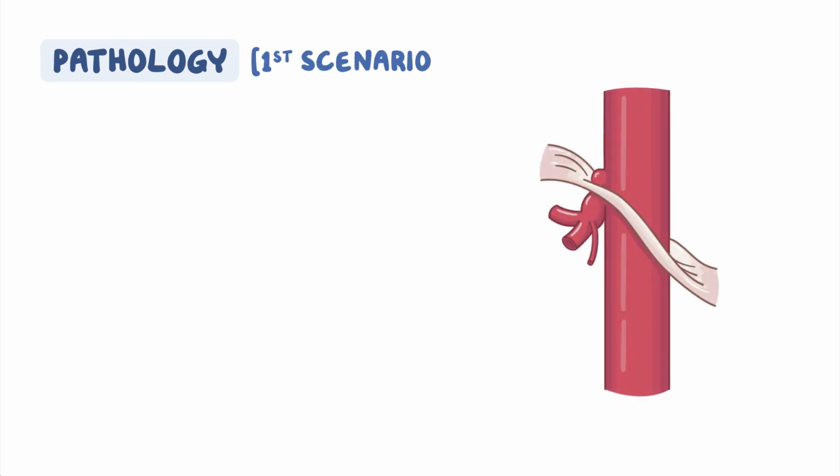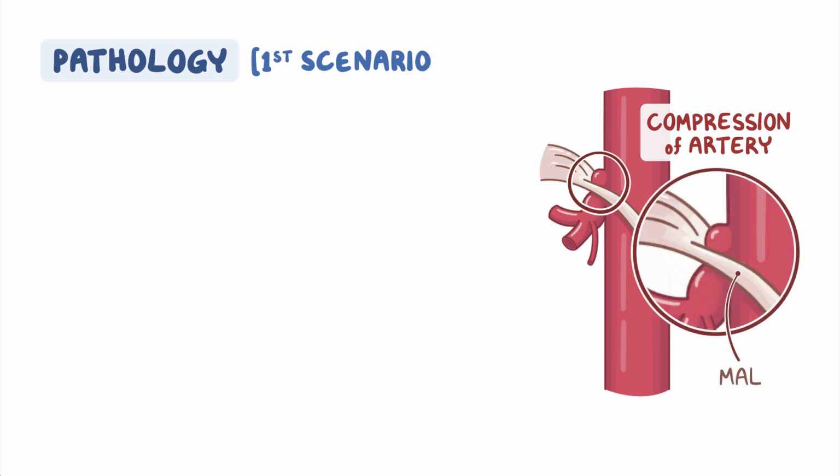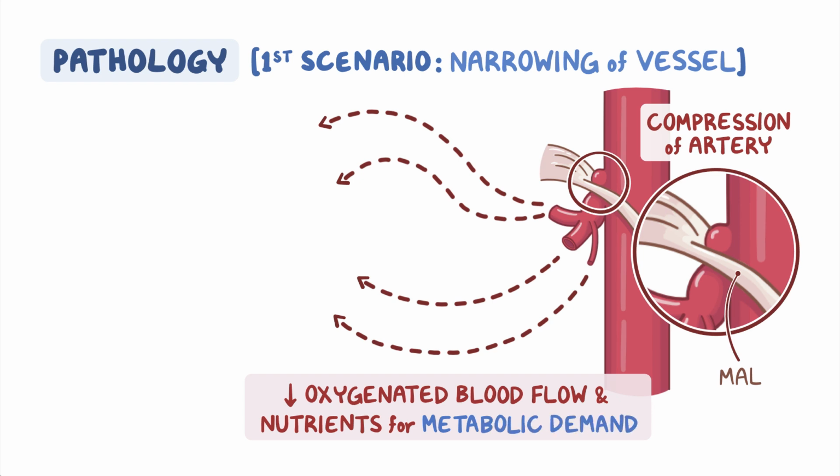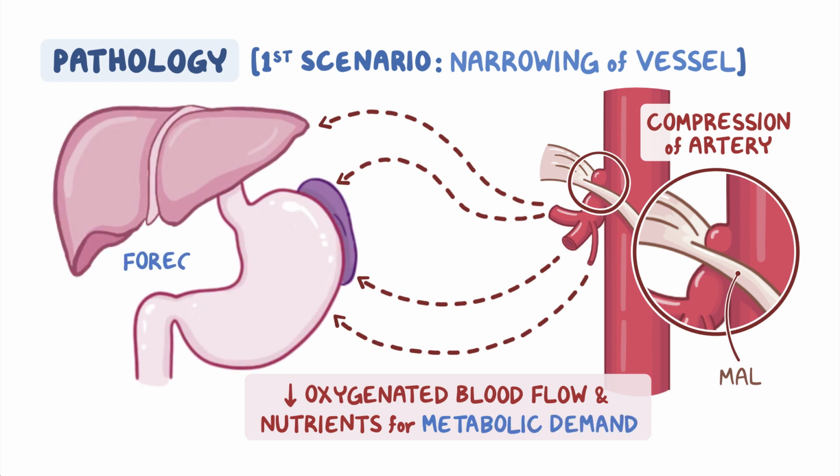The compression is thought to result in 4 scenarios. The first scenario is directly related to the compression of the artery, causing a narrowing of the vessel, resulting in insufficient oxygenated blood flow and nutrients for metabolic demand to the upper abdominal organs, the foregut, causing symptoms.